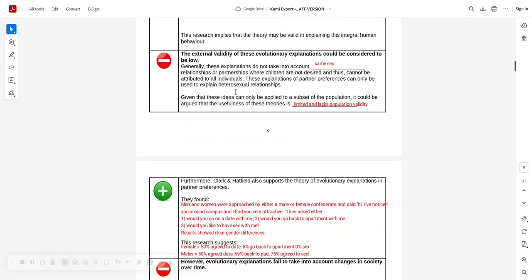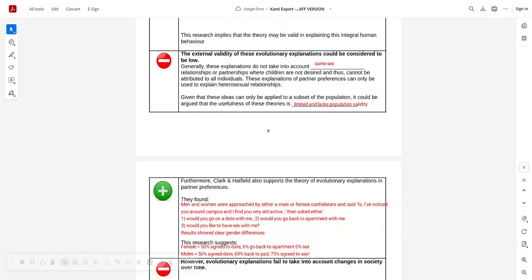Then you've got the external validity of these explanations, which could be considered to be quite low. They do not take into account same-sex relationships, or they're harder to apply to same-sex relationships, or partnerships where children are not desired and thus attributed to the individuals.